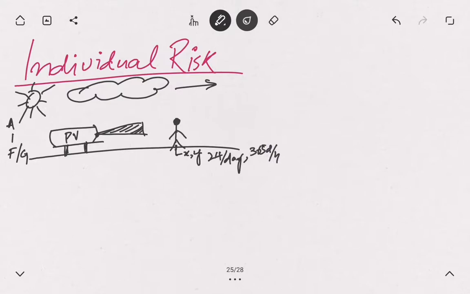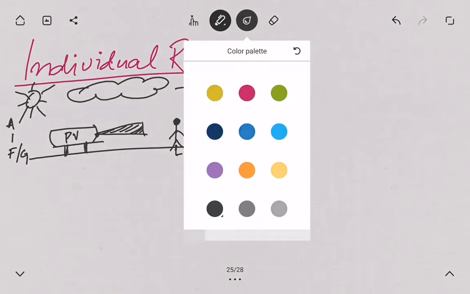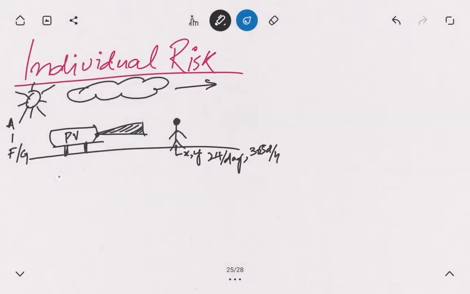So it's here all the time. Okay, so let's try to understand how we can calculate this risk.